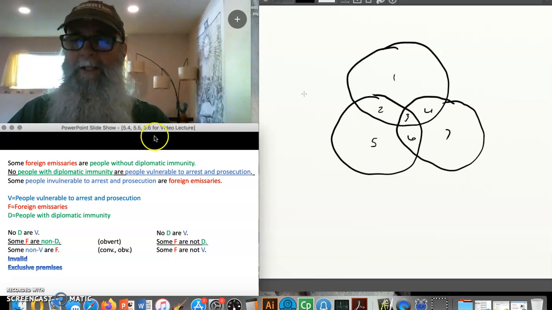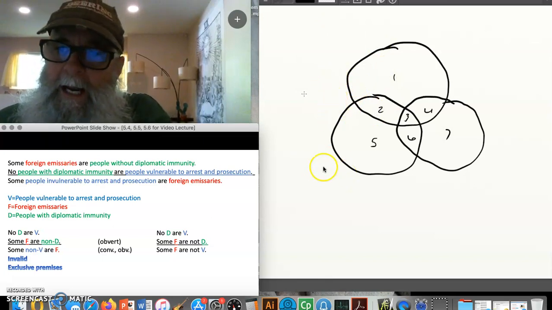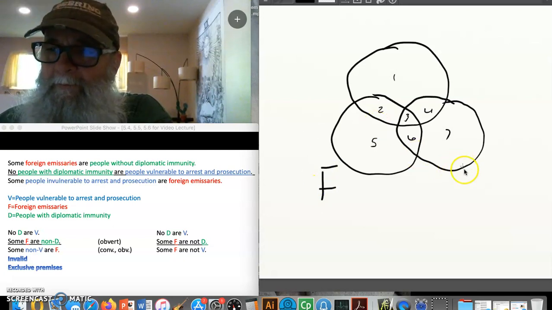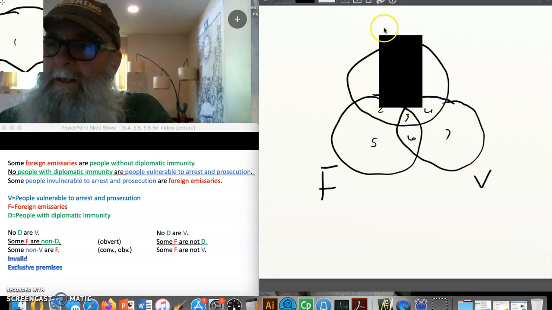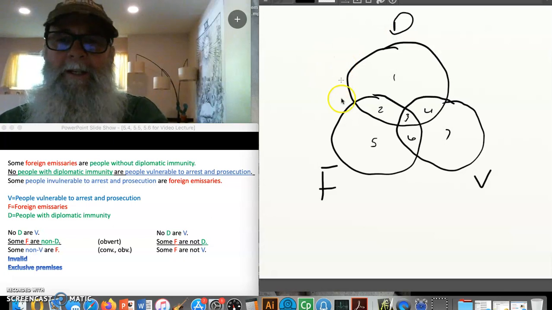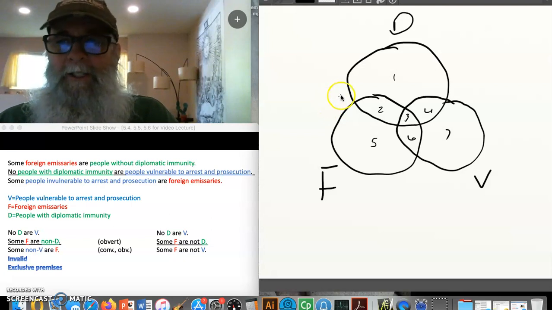Okay, so now if I wanted to check my work, I could come over here to my Venn diagram. If I can diagram in the premises here and not see that the conclusion is also true, then I will have proven that this argument is invalid. So I'm always going to begin with the universal premise first, no D or V.